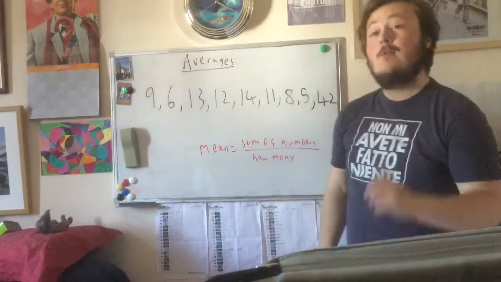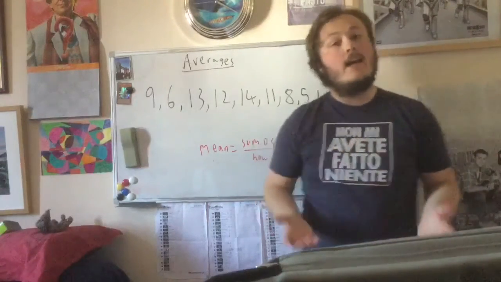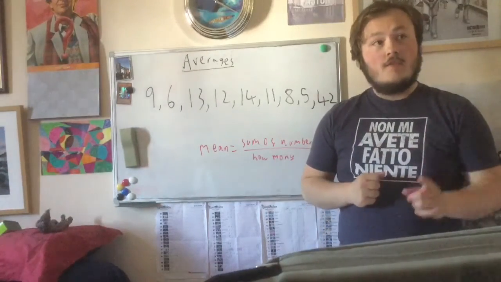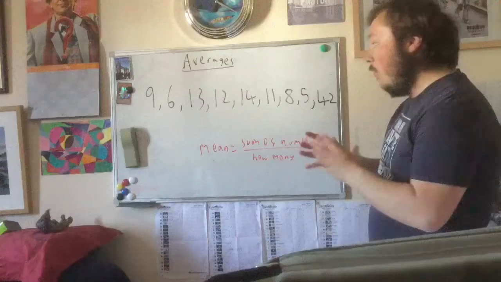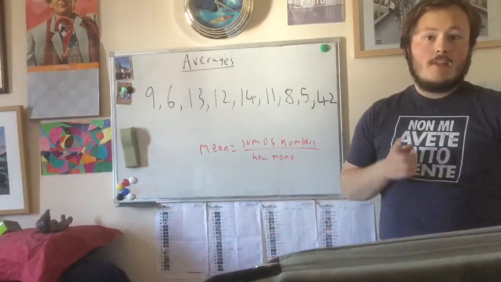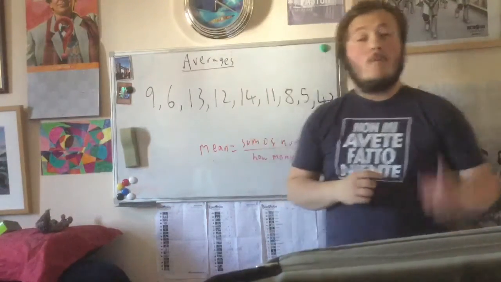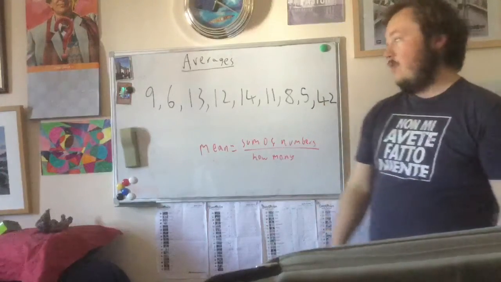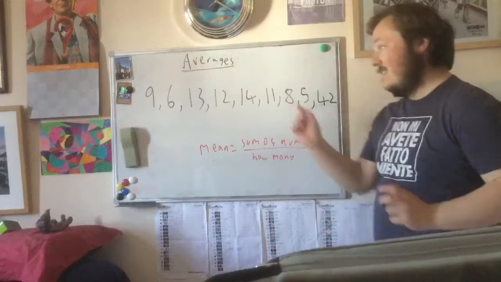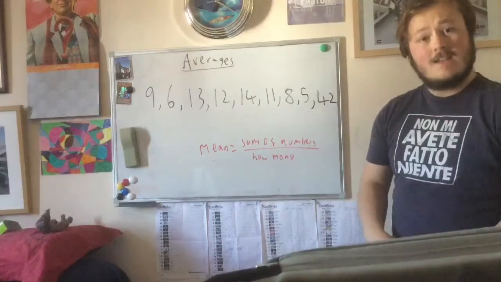Now yesterday I was introducing you to the final and most people say the strongest way of finding the average from a set of data. Now this is known as the mean, which was when we add all of these numbers together and then we divide it by how many numbers there are. Now the challenge I set you yesterday was to find the mean in this set, bearing in mind I included 42. And then I wanted you to find for me, from this adding of 42, a criticism that the mean could have. So let's firstly find our new mean.